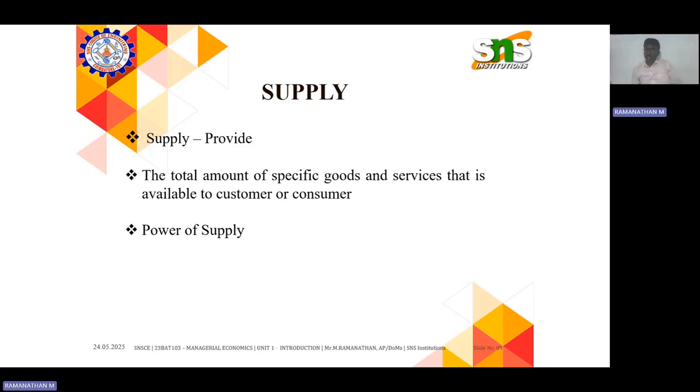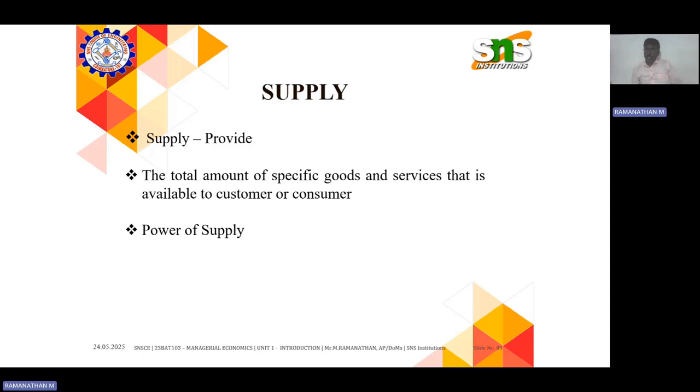Let me give one more example. If the production is less, then they will increase the price of the product. For example, let's take Narasus coffee. Based on the demand, they don't go for a larger volume. Narasus coffee, you all know, right? Their quality is very good, so more consumers are willing to buy, but they are not producing higher volume.